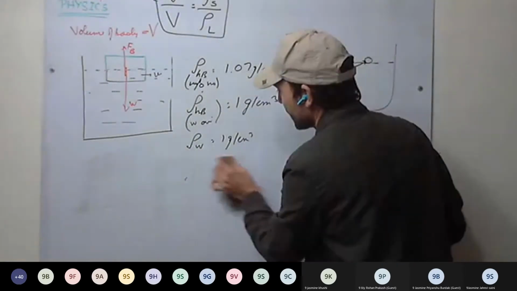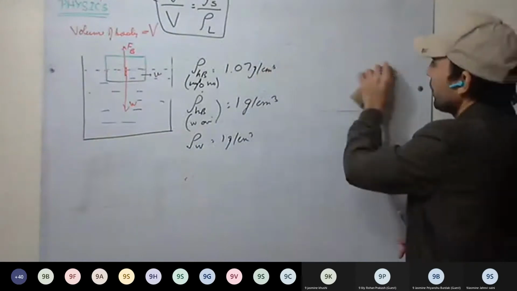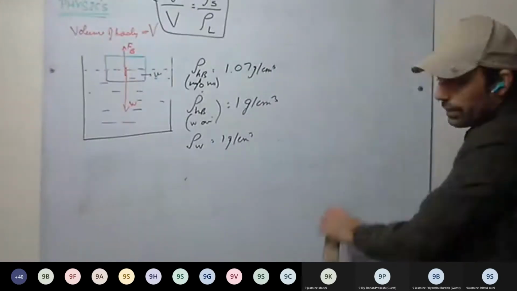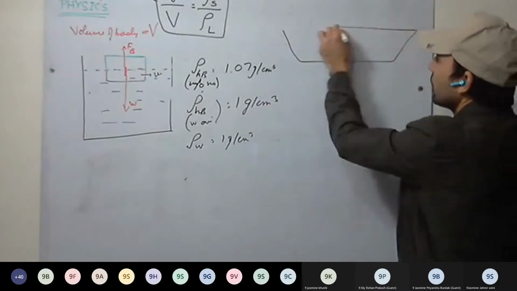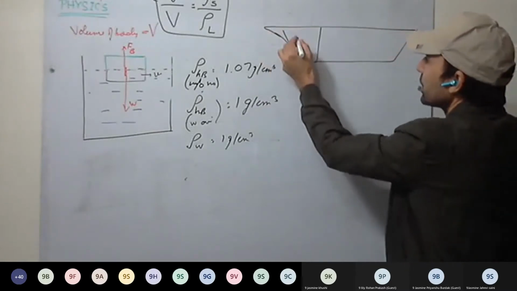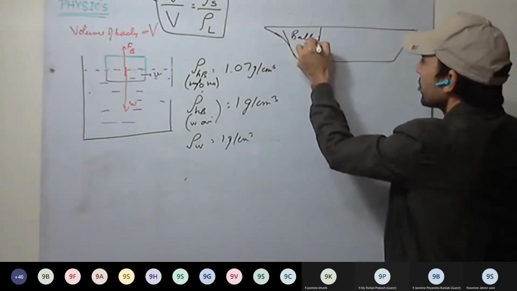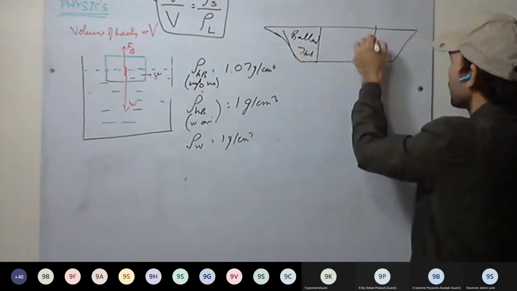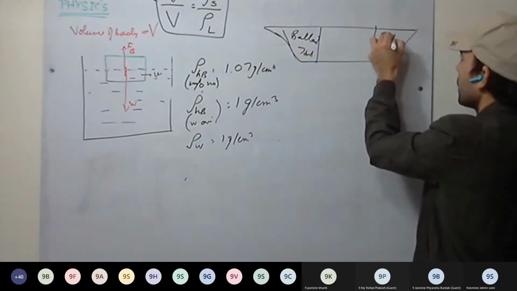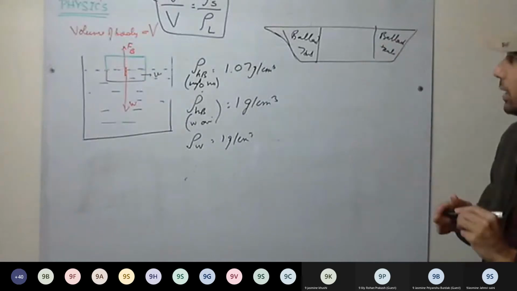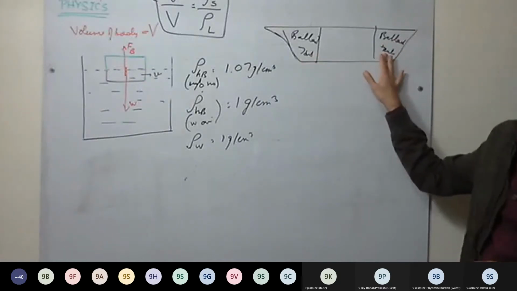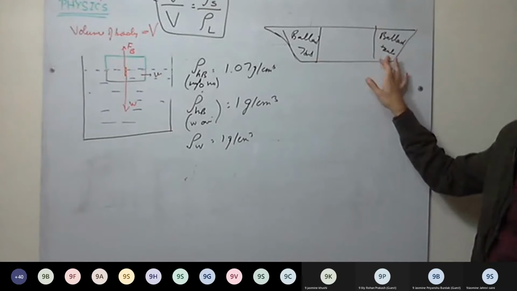Now, submarines. So see here, in submarines, we are provided with ballast tanks. For example, this is a submarine. This is a ballast tank at the front as well as at the back. Initially, these are filled with water.